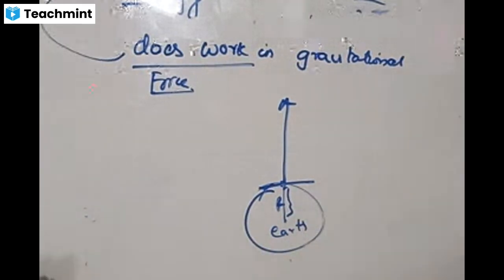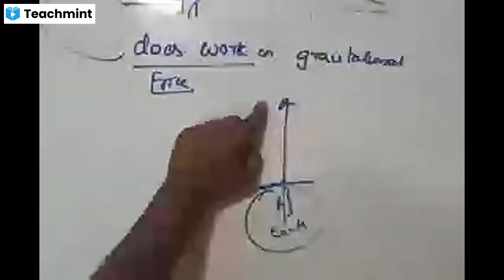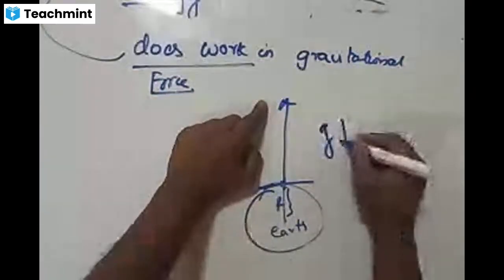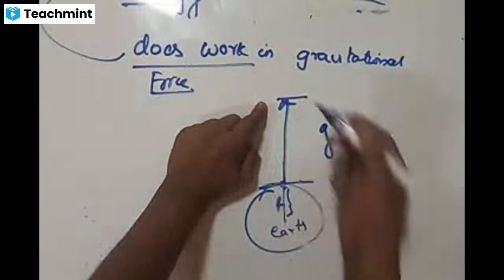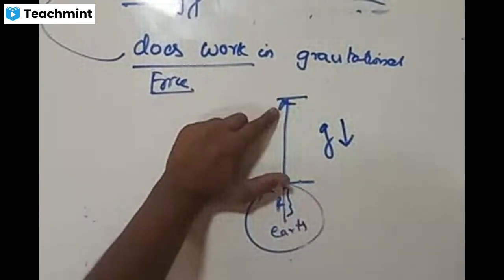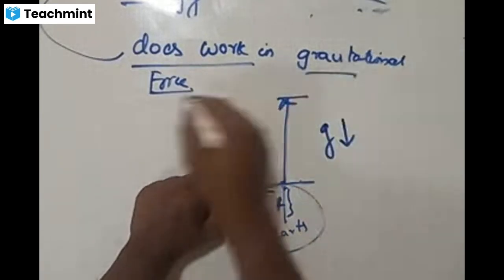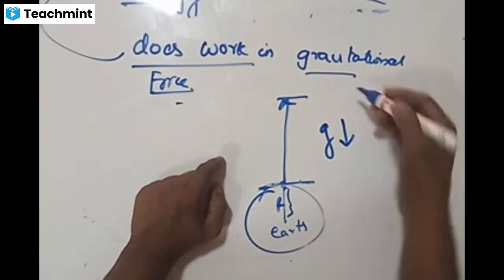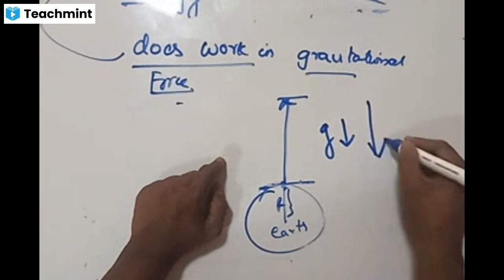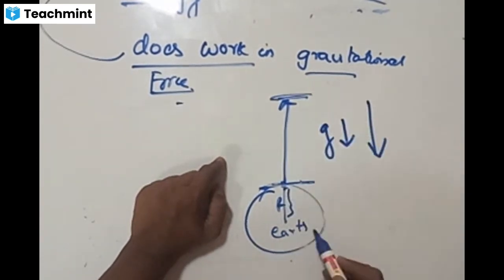The body is thrown vertically upwards. If a body is thrown vertically upwards, gravitational force is going to act in the downward direction. Work is being done in moving from one region of gravitational force to the other. I mean, the body is now moving under the influence of gravitational force. To do this work, it should have some energy. To do some kind of work against the gravitational force, maybe against, because we can't say every time against only. Sometimes it would come down also. If the body is thrown upwards, after going to a certain height, what happens? It should again fall down.